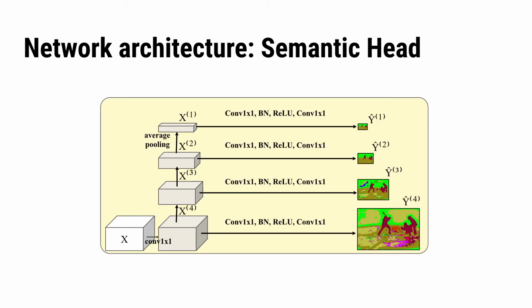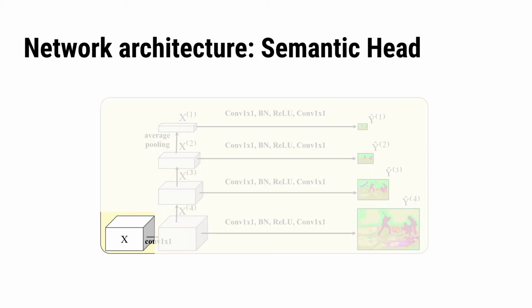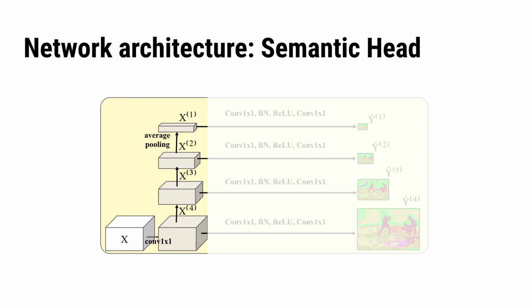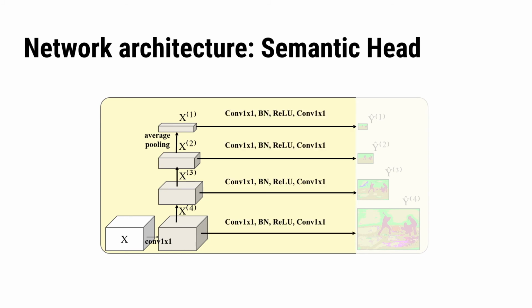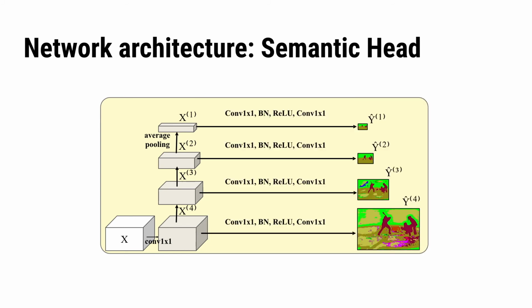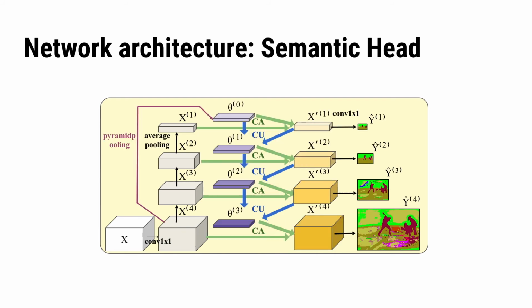The semantic pyramid can also be generated with a simple semantic head, where the feature from backbone is pooled to multiple scales. Then we use 2 1x1 convolution layers to generate the semantic output for each level. Besides the simple version of semantic head, we further designed a coarse-to-fine contextual module, where intuitively, the information from a coarser level is passed to finer levels by updating a small context feature.